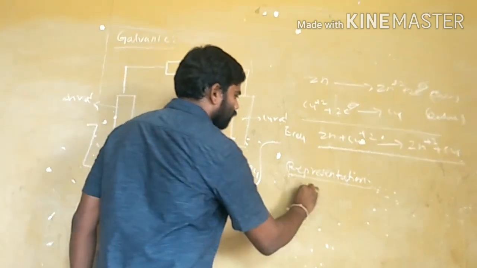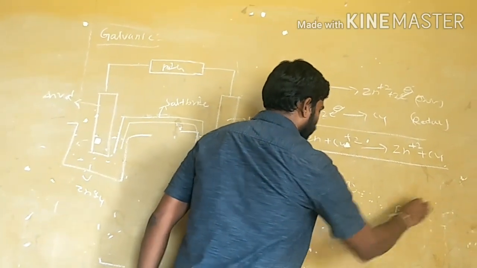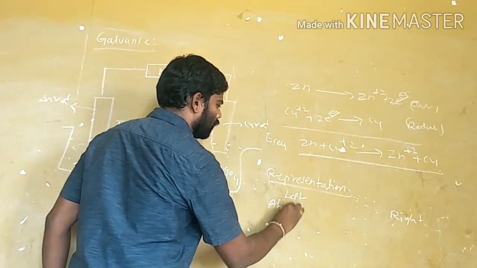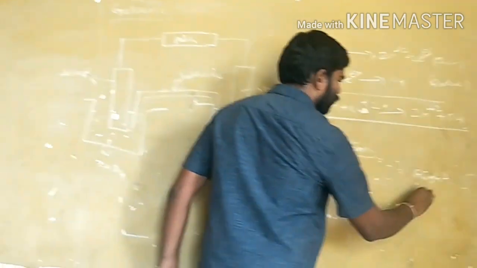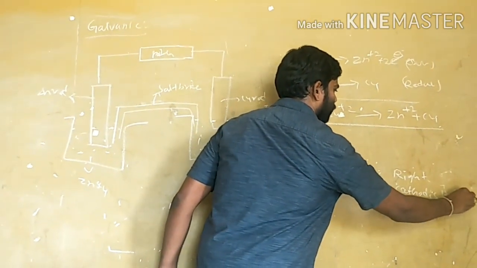On the left side, this is left and this is right. At the left side, anodic half-cell reaction. At the right side, cathodic half-cell reaction.